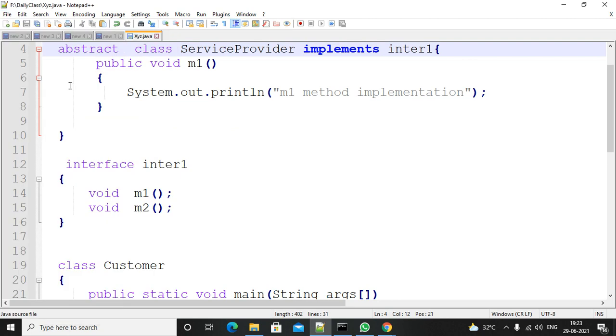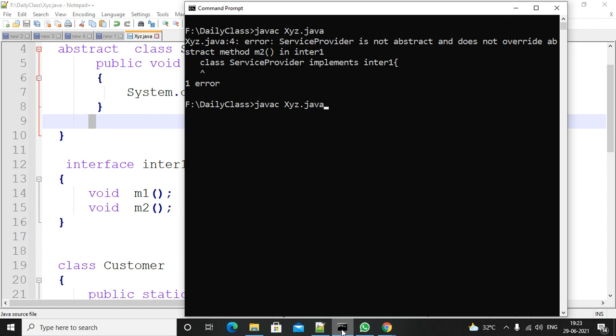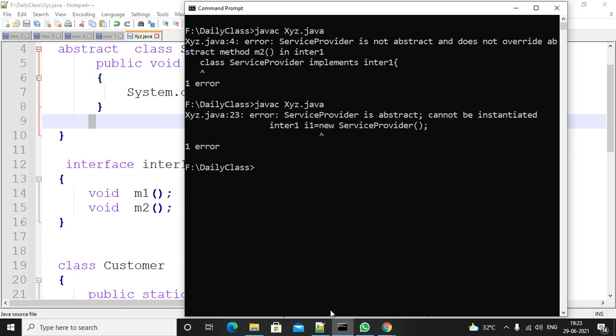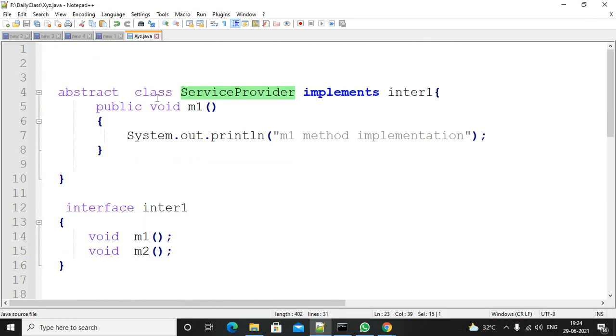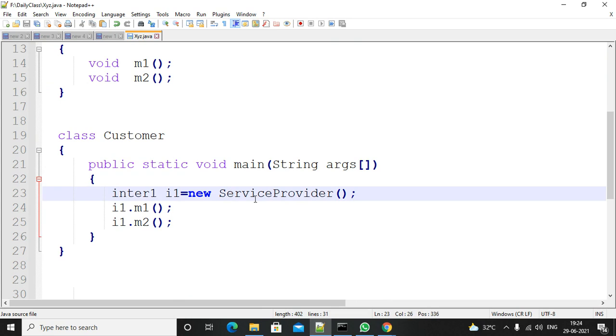Right? So if you define this class as an abstract class without defining the method as abstract, what will happen? You are defining the class as abstract, but you are not writing the method as abstract. Will you get a compile time error or not? You are not getting a compile time error. You define the class as abstract, so that is enough. But in future, suppose some child is there for this class, he has to know what is not implemented. That's why you need to write that method name with abstract. Here you are getting the error related to this: you are trying to create an object, but the class is an abstract class. You are not supposed to create an object. That's why you are getting this error message.